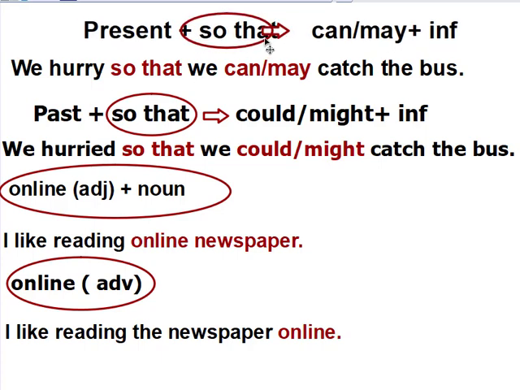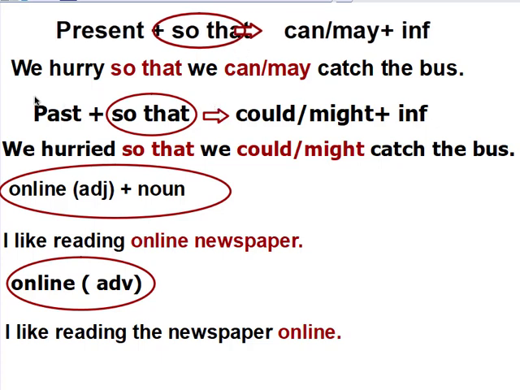Here we have so that. So that, if it's preceded by a present simple or a present sentence, it must be followed by can or may plus infinitive, like we hurry so that we can or we may catch the bus. But if the main sentence was past, so it must be followed by could or might plus the infinitive, we hurried so that we could or we might catch the bus.